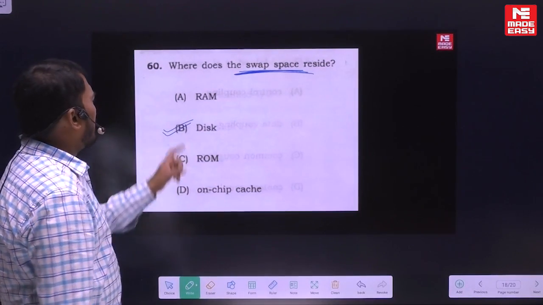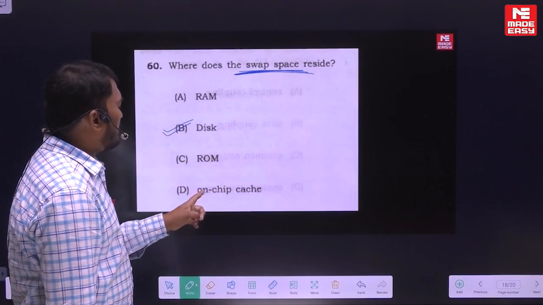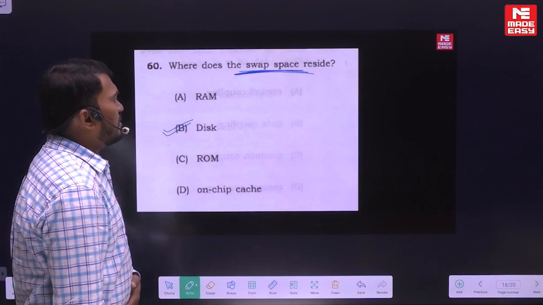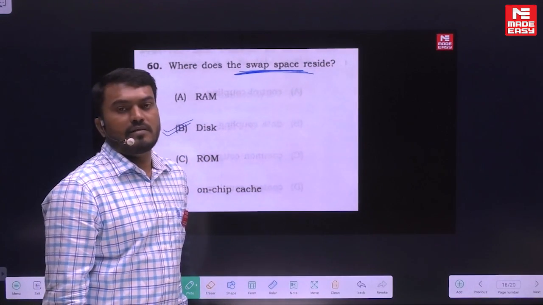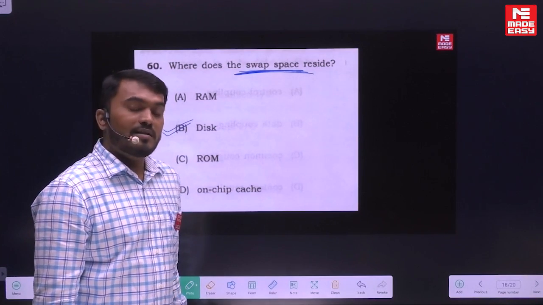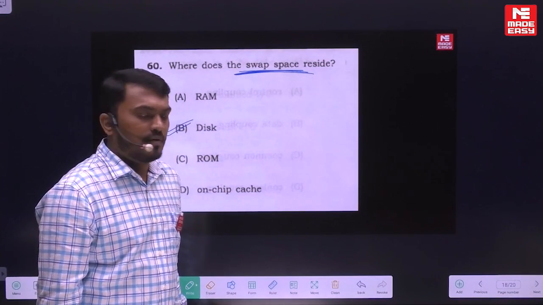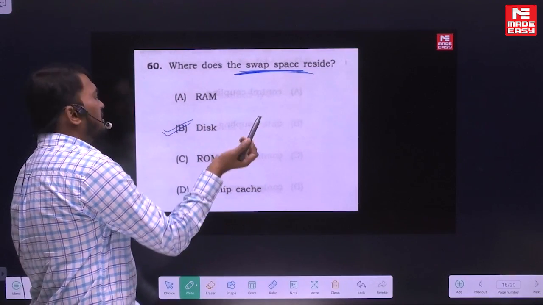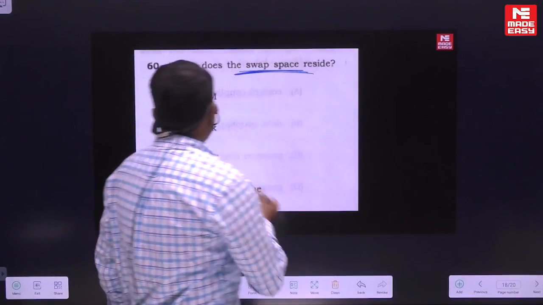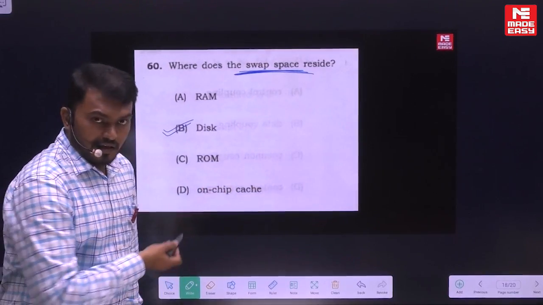Is that clear? So he's saying about RAM, ROM or on-chip cache. That is not possible. Swap space is also called a backing store, sometimes also called virtual memory. That is part of your hard disk. So straight away, if you have the knowledge about swap space, you can directly tick the answer as B. It will not take more than 30 seconds.